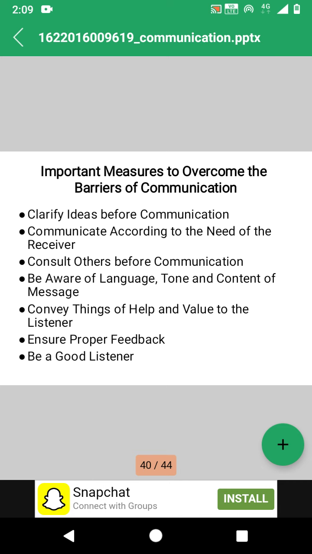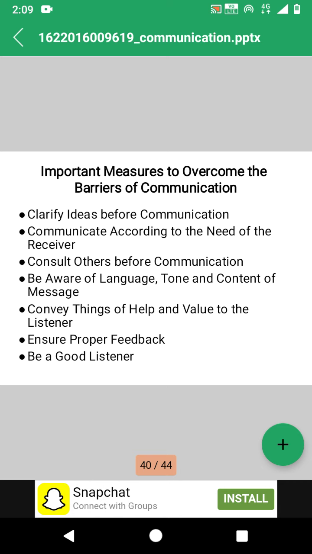Next one is convey things of help and value to the listener. The subject matter of the message should be helpful to the receiver. Whatever information is needed by the receiver should be sent or conveyed to the receiver. So it is helpful to the listener to understand the message. The need and interest of the receiver should especially be kept in mind. So it is going to make successful communication.